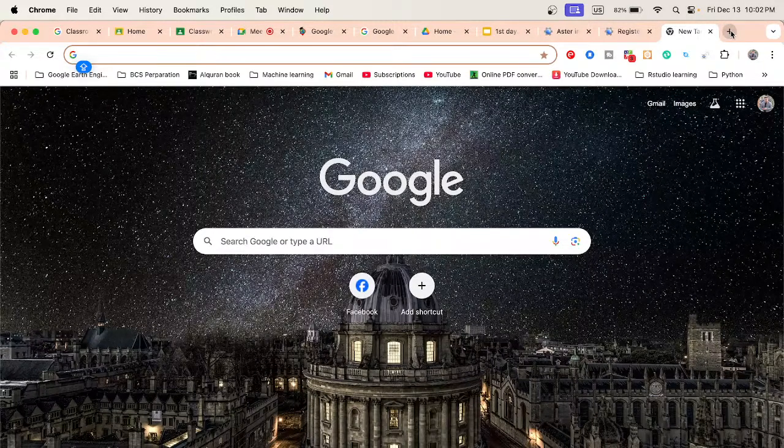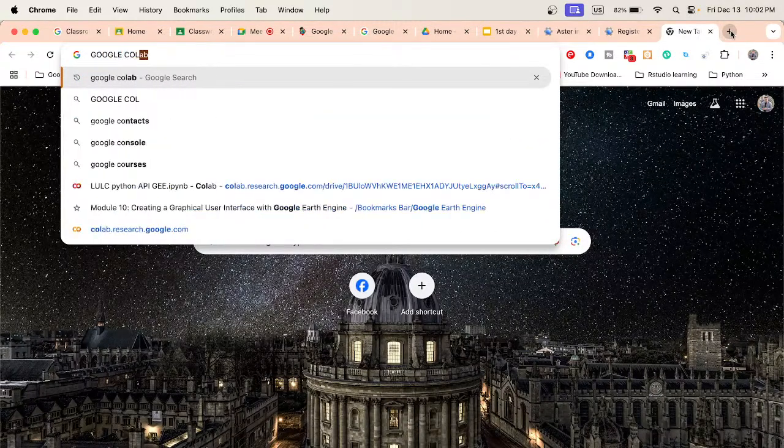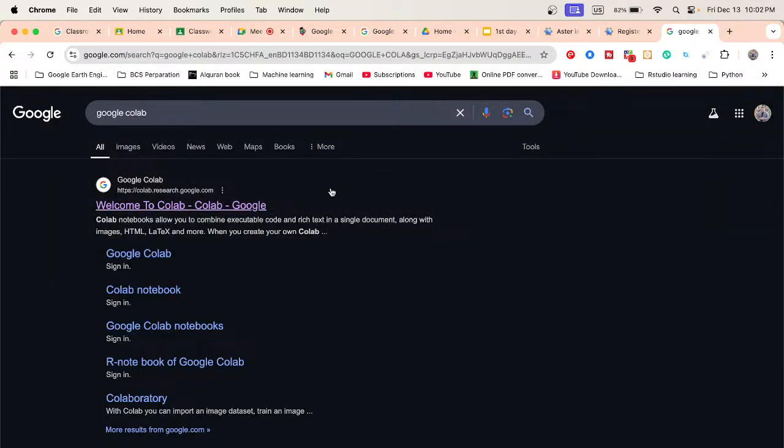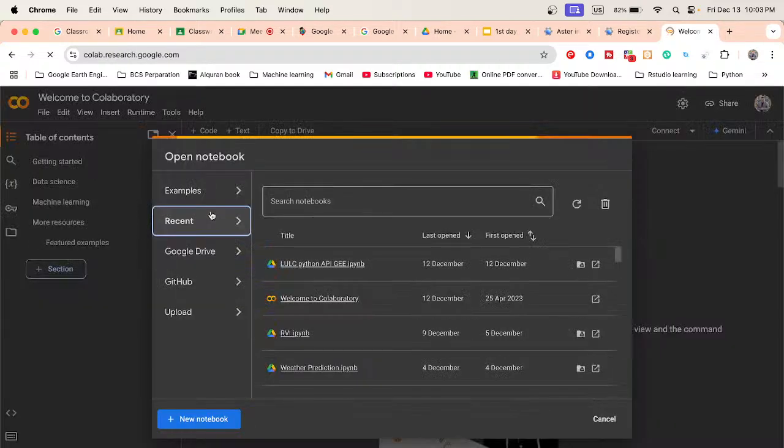So just search for Google Colab, click here, and you can see New notebook.